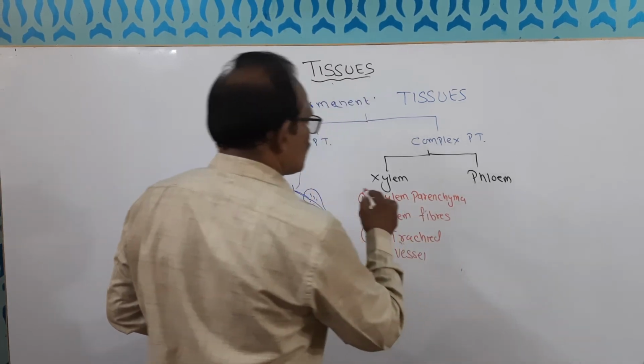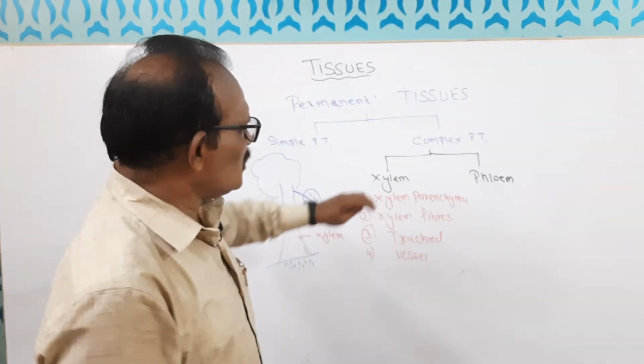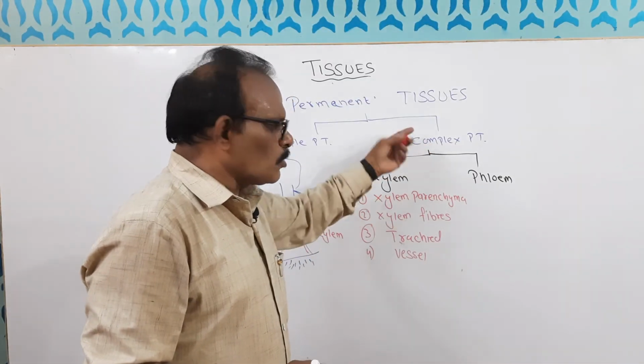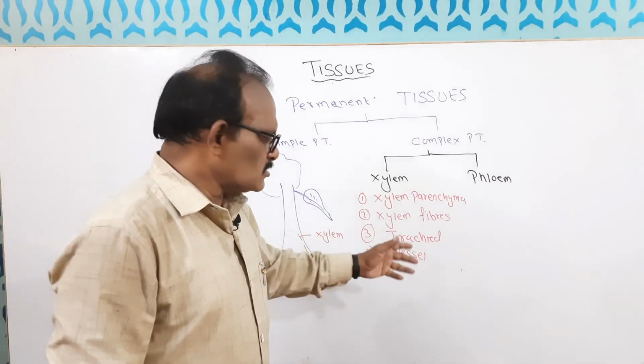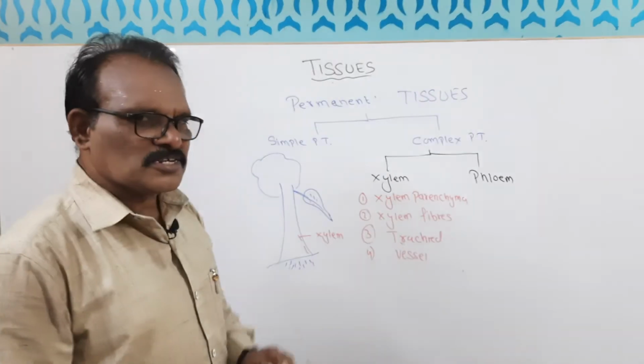All are different types of cells. So that is why they are made up of many types. Complex इसलिए बोला कि इसके सेल अलग होते हैं, इसके सेल अलग होते हैं, सब अलग अलग, but simple में सबके सेल एक जैसे होते.